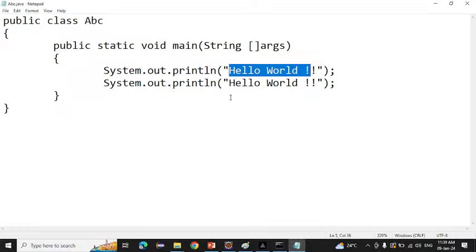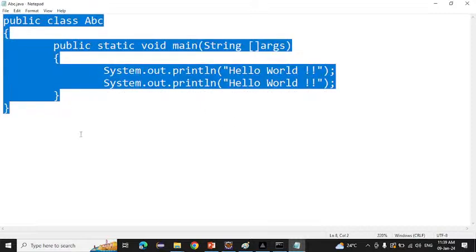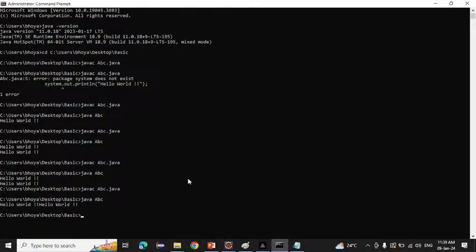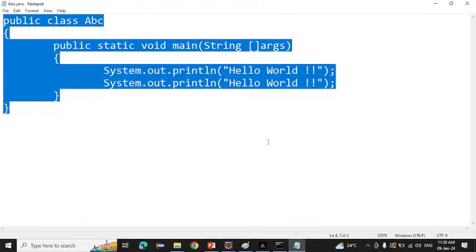So today's assignment is that you have to create a program like that. You can give any name and print anything. You have to print it on the CMD, and take a screenshot of this program and its output and submit it on our WhatsApp group. This is the assignment for today. All people have to do this.